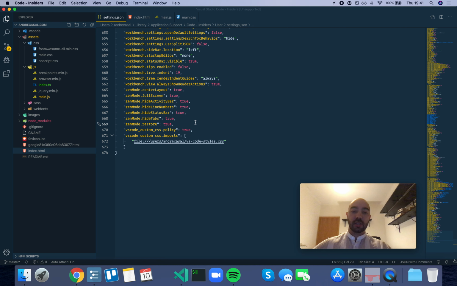If I quit VS Code in Zen mode, that means I was focused working on code in Zen mode, and I quit VS Code, which means it's time to do something else. And when I'm back in VS Code, I want Zen mode to be restored because it probably means I'm going to continue doing my work. So I'm actually going to leave the settings set to true.